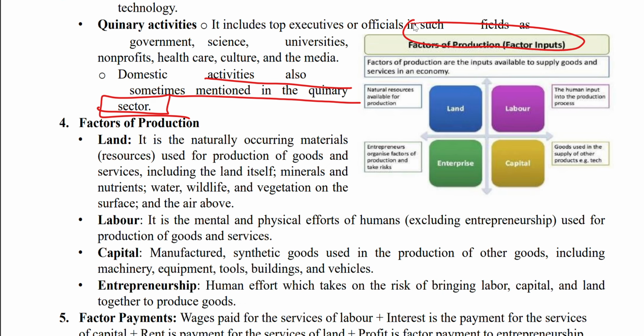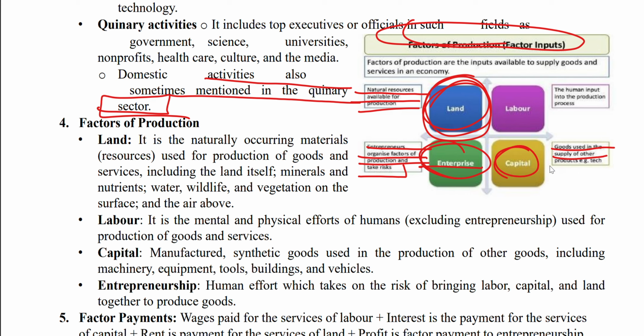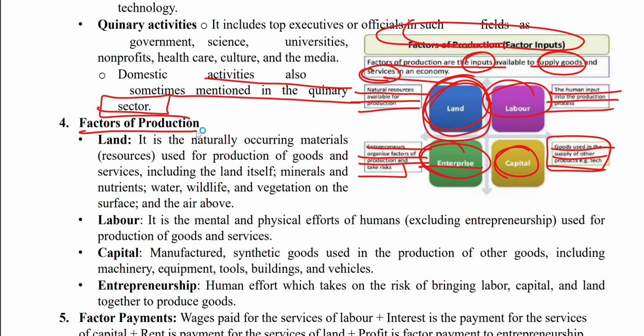We have the factors of production. Land is a factor of production: the natural resources available for production. Entrepreneurship: entrepreneurs organize the factors of production and take the risk. Capital is the goods used in the supply of other products. Labor is the human input into the production process. Factors of production are the inputs available for the supply of goods and services in the economy. What are the factors of production? Land, labor, capital, and entrepreneurship.